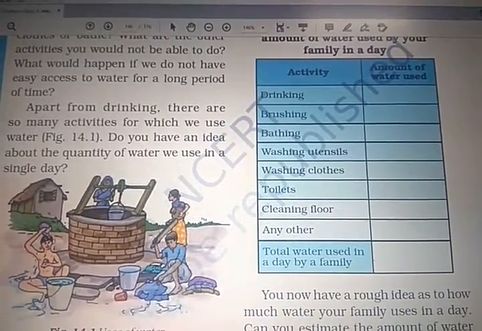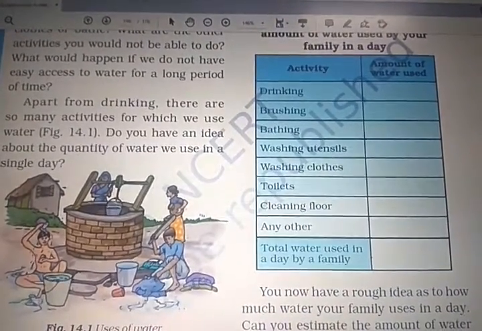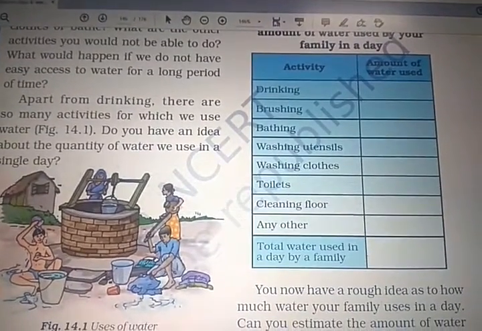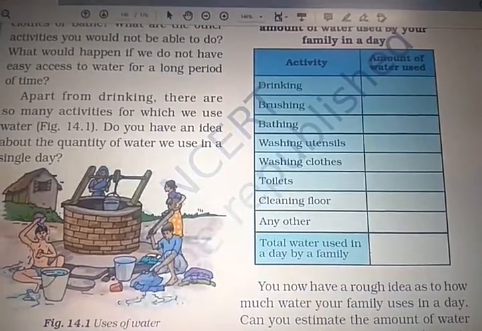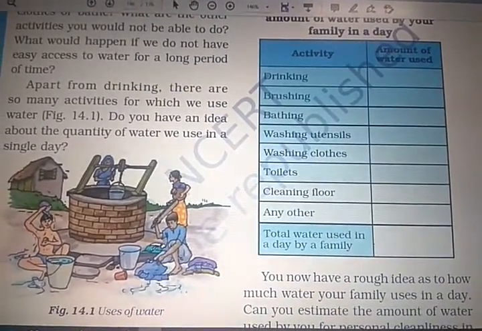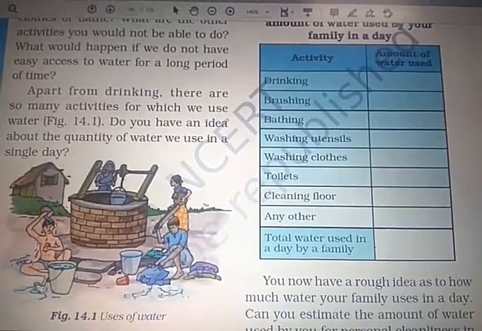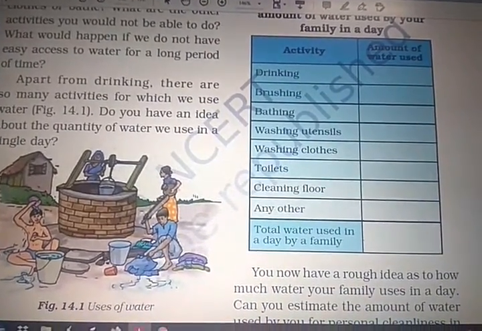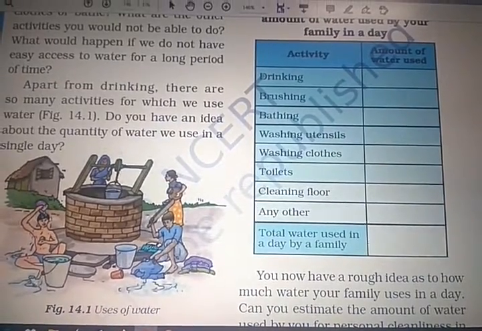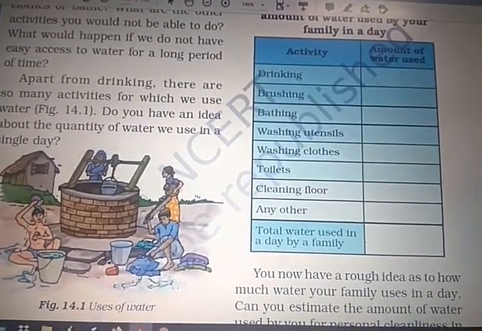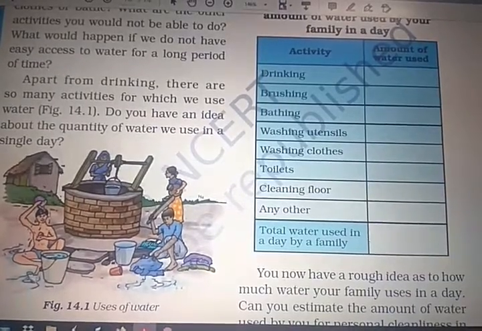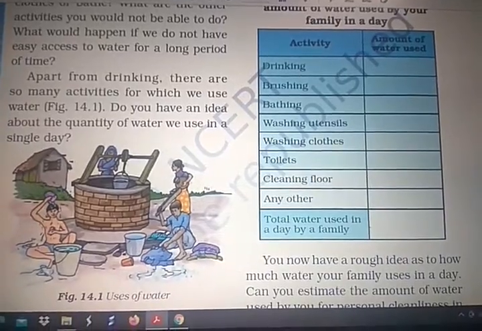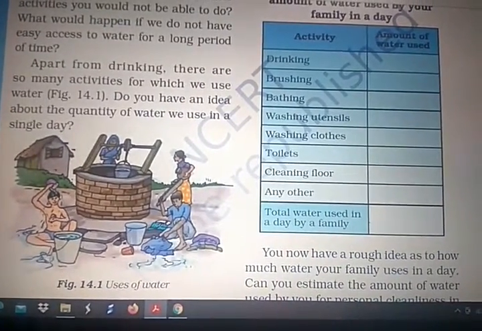So you can get the idea of how much water we use for family purposes only. Other uses of water, like electricity and construction, are different, but this is only for the family. So when you calculate, then you will get exactly the idea of how much potable water we use every day, correct? So when we see that calculation, it is very necessary to know how much water we waste and how much water we use, correct? So we get the idea when we do this analysis.